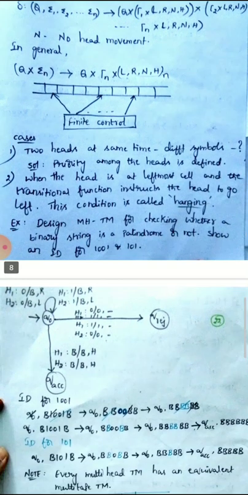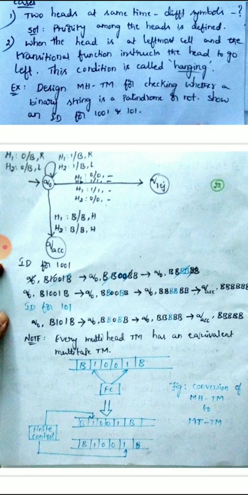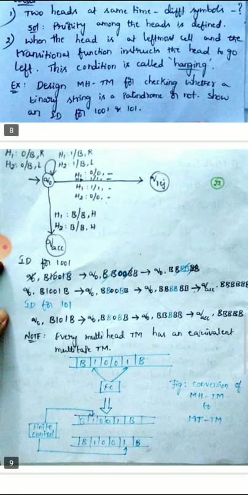Coming to the example, see the same problem, binary number as a palindrome or not. Initially you are at the initial state q0.